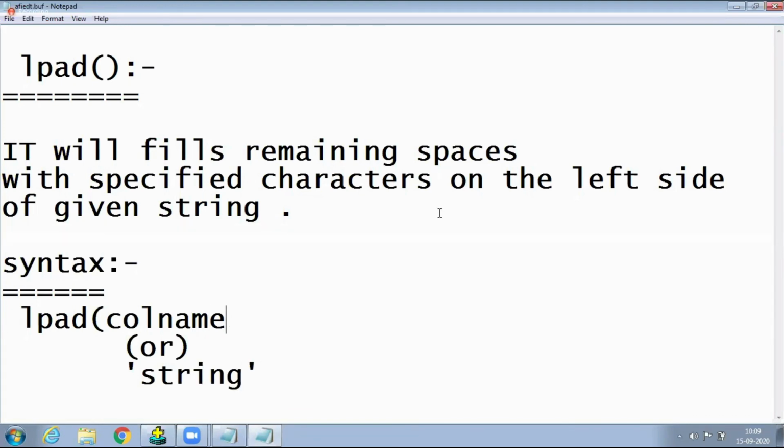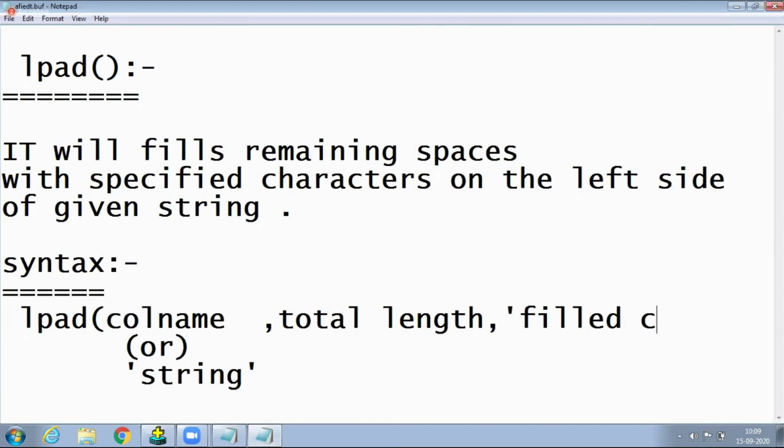Second parameter is a what? A number. That is nothing but the total length. Here they are giving total length. Comma. Third parameter, what they are telling me is the filled character. Filled character. Single quote is there.